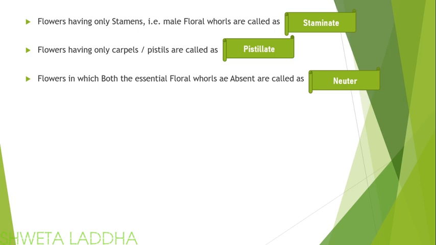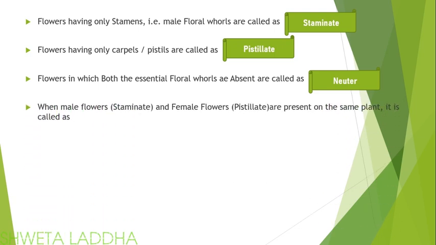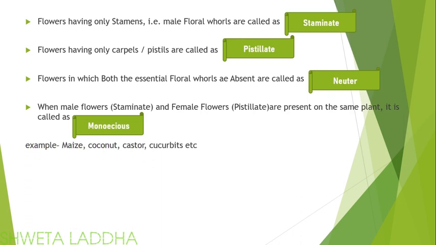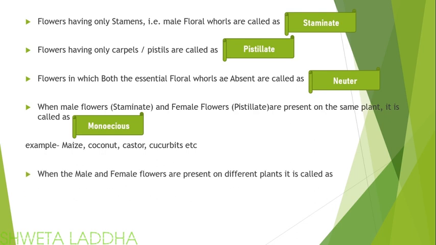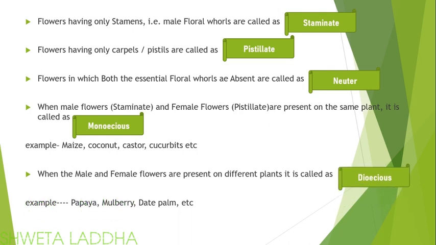When male flowers, that is the staminate flowers, and female flowers, that is the pistillate flowers, are present on the same plant, it is termed monoecious. Means one plant, but the staminate and the pistillate flowers will be separate on the same plant. Example, maize, coconut, castor, cucurbita, etc. When the male and female flowers are present on different plants, then it is termed a dioecious plant. Example, papaya, mulberry, date palm, etc.